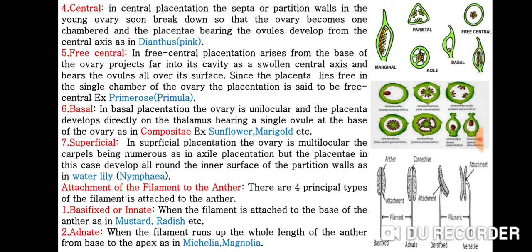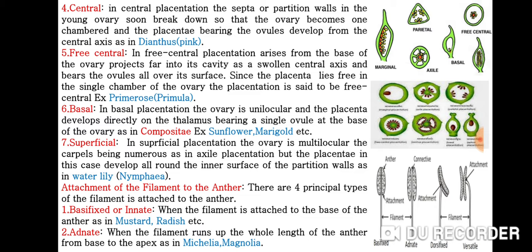Then we discuss superficial placentation. In superficial placentation, the ovary is multilocular, with carpels bearing numerous ovules, as in axial placentation, but the placentae in this case develop all around the inner surface of the partition walls, as in water lily, Nymphaea.